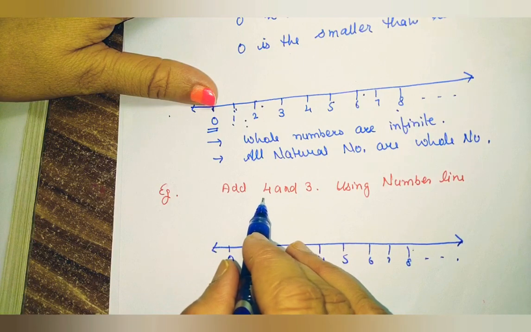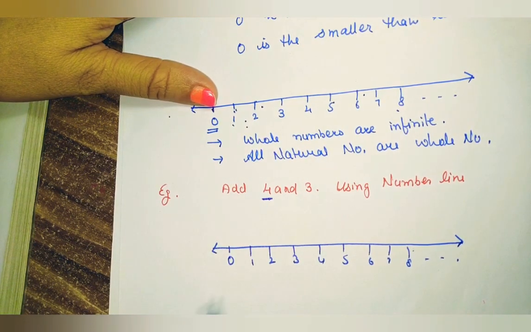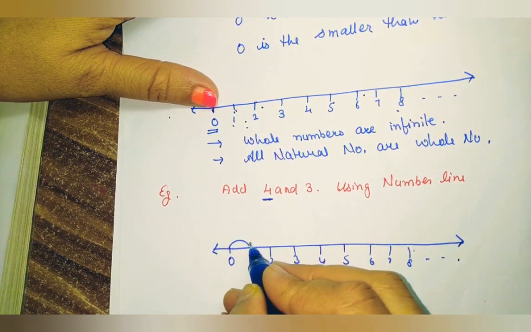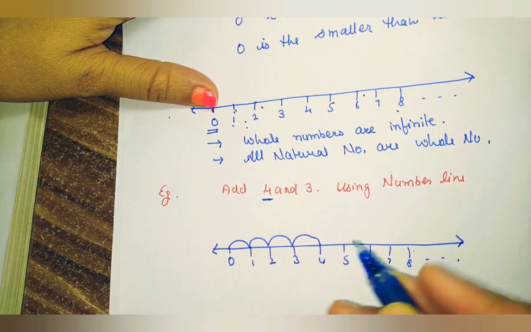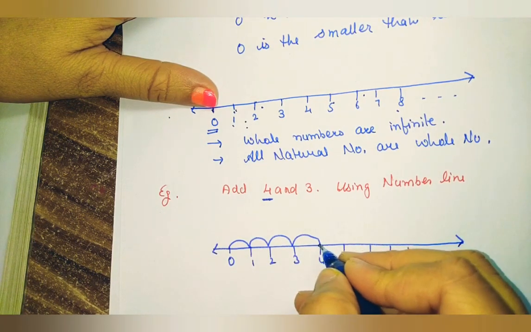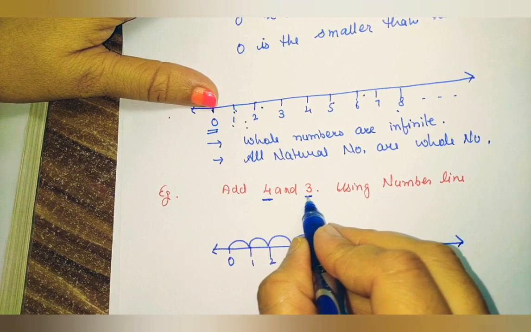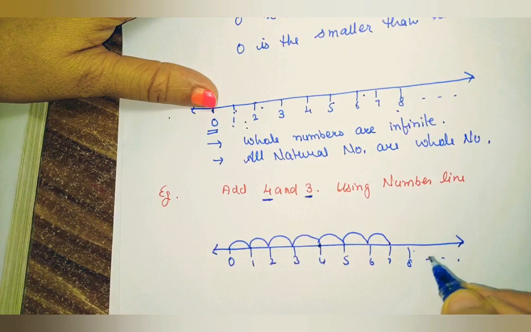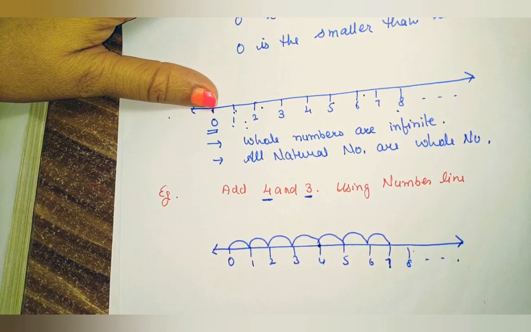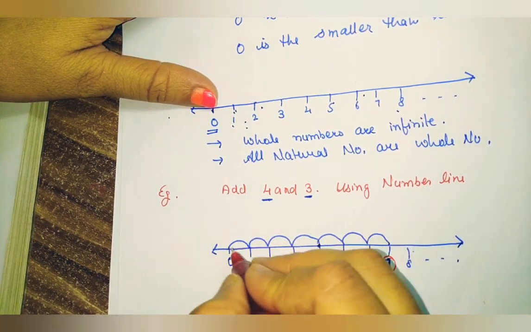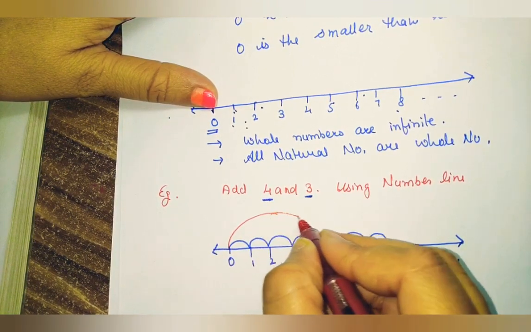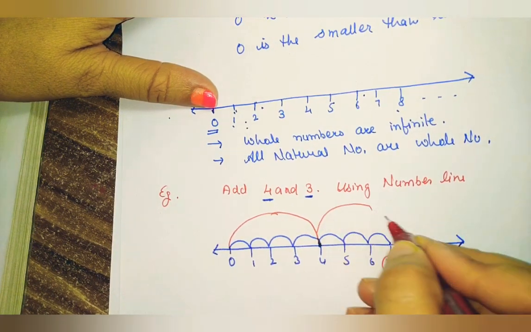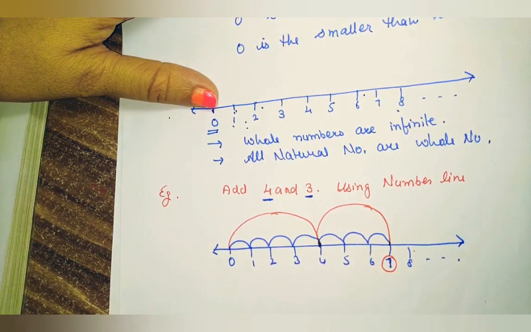So first of all we have to represent the first number. How to represent? Start from 0 and from 0 we start counting: 1, 2, 3, 4. Now we reach 4. And then after 4, how many more steps do we have to count? 3. Now start 1, 2, 3. Now where have we reached? We reached number 7. So first we represent 4 and then again 3 steps towards the right. Now we reach 7.